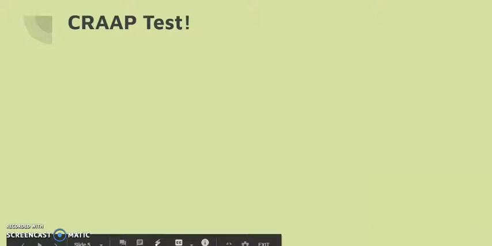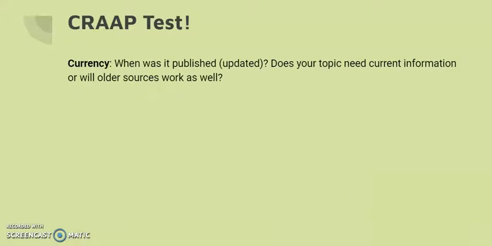The first thing that we want to consider with evaluating according to the CRAAP test is currency. So you take your source that you're evaluating and ask, when was this published or updated? Does your topic need current information, or will older sources work as well? So there's a lot of things we can unpack there. Obviously, older sources might not have the most up-to-date information, so it might not be a trustworthy source if it's too old. But then again, that also depends on the topic that you're considering.